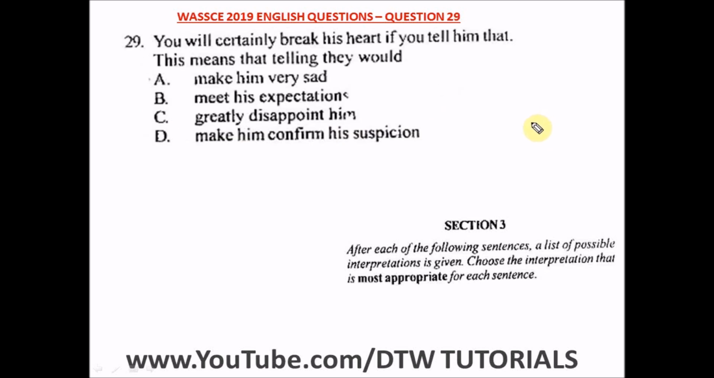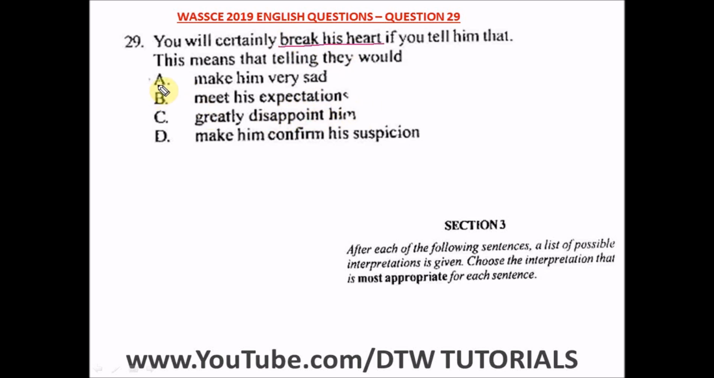Question 29 of the WASSCE 2019 English past question. Okay, it says, you will certainly break his heart if you tell him that. This means that telling them would. So this is the idiomatic expression here, break his heart. Okay, so breaking someone's heart is emotional, making someone very sad.